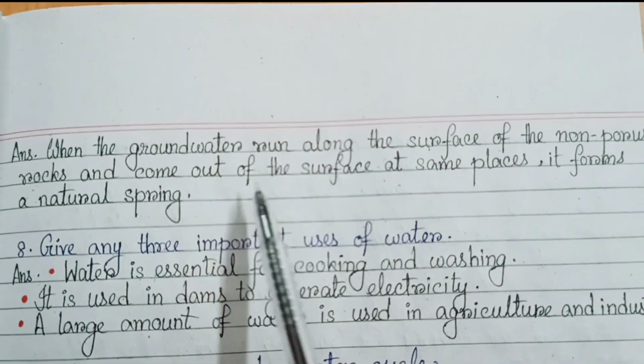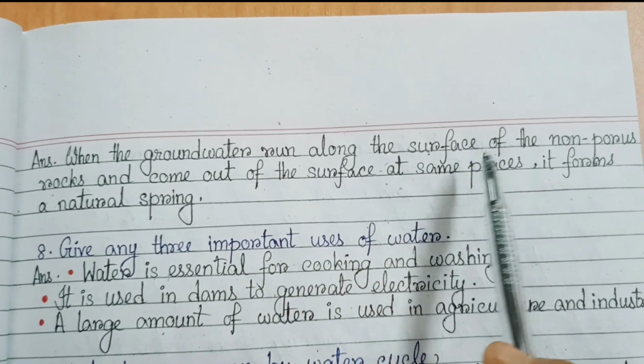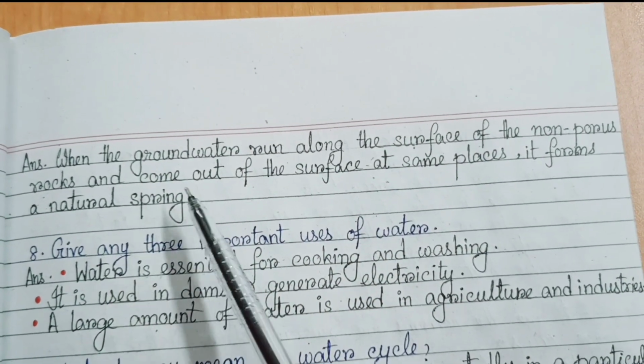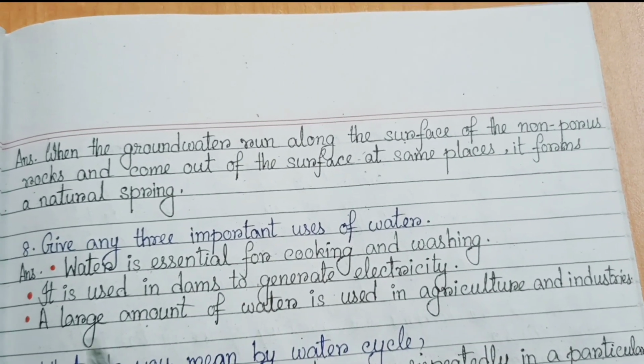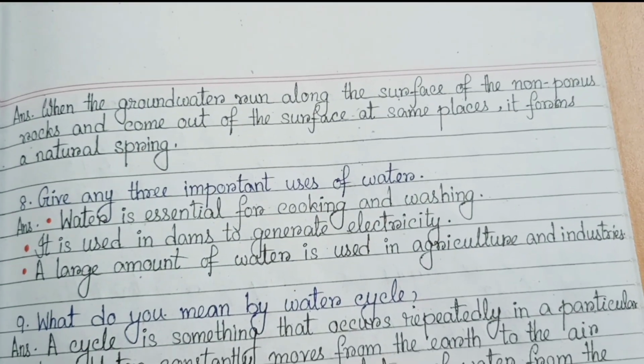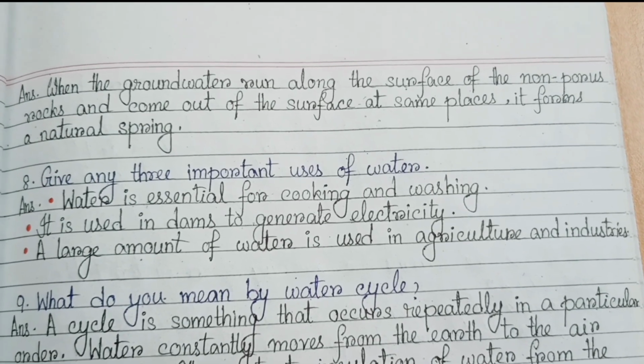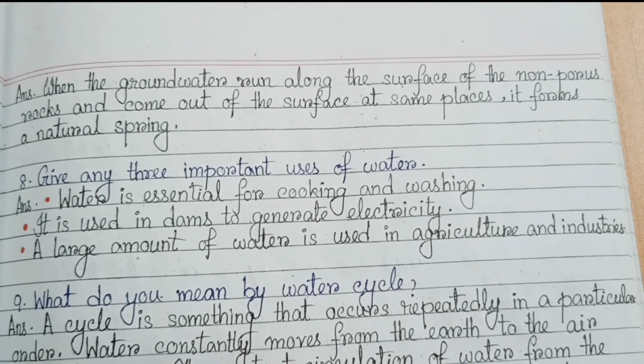When the groundwater runs along the surface of the non-porous rocks and comes out of the surface at some places, it forms a natural spring. Number 8. Give any 3 important uses of water.